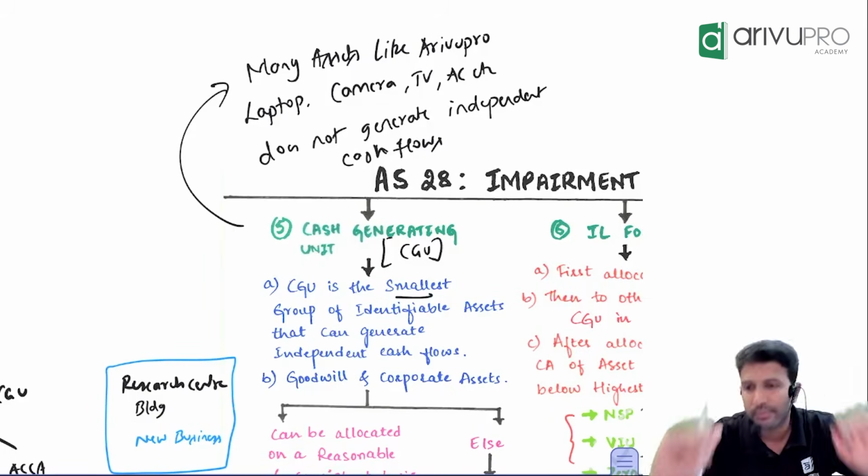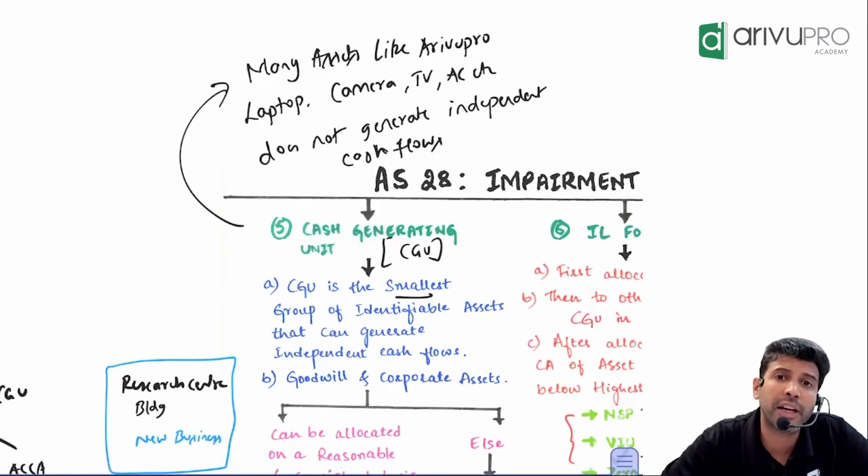Now I have a goodwill. Can I do impairment check for goodwill? Can I do impairment check of goodwill at individual level? Possible, not possible? Not possible.